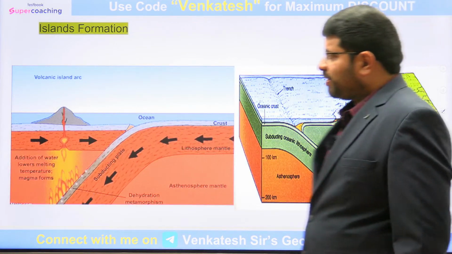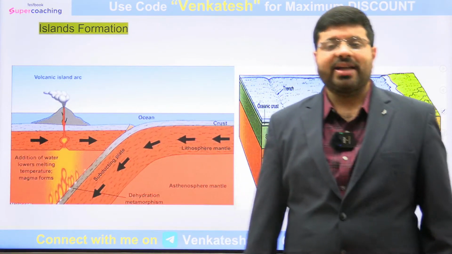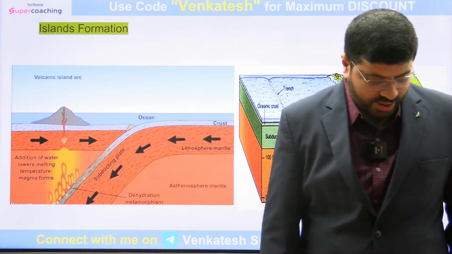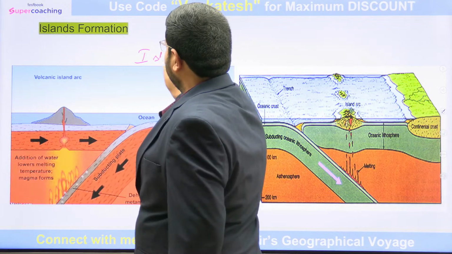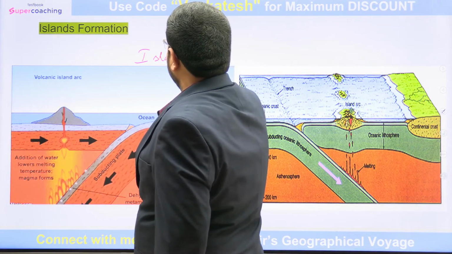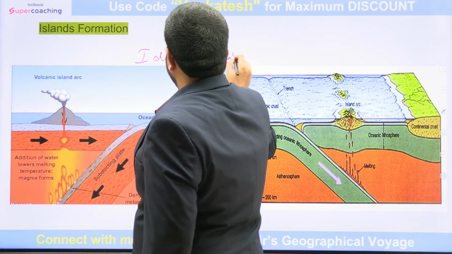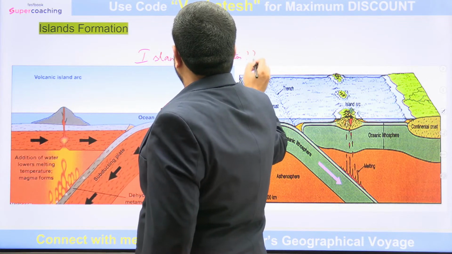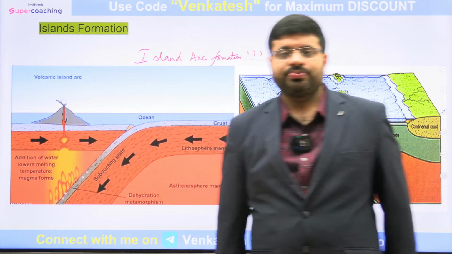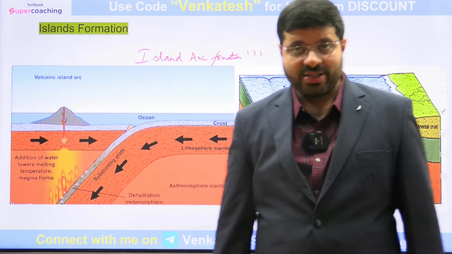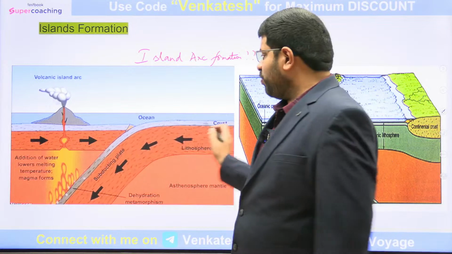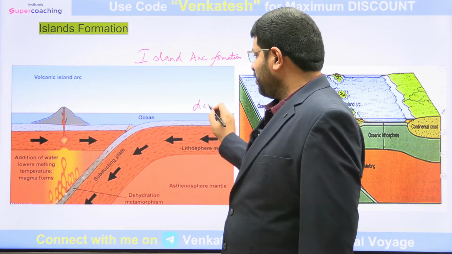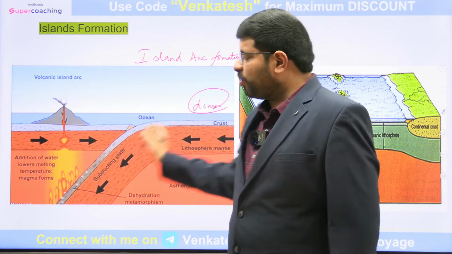Have you heard about this concept called island arc formation? Island arc formation. As part of plate tectonics, when two oceanic plates meet, the oceanic plate which is denser will subduct into the ocean.